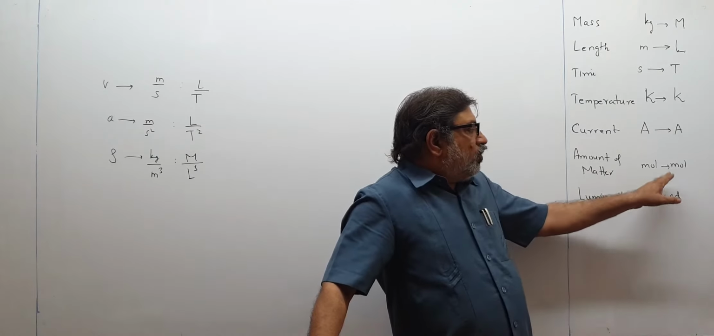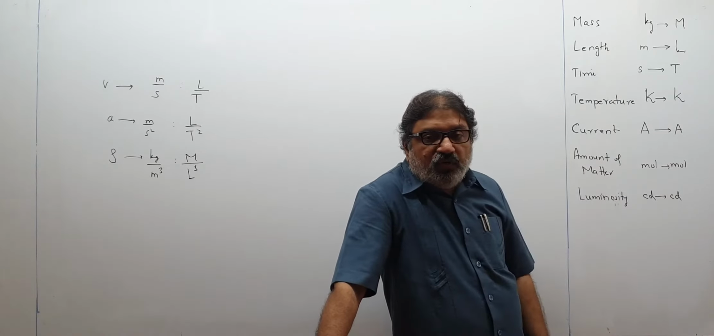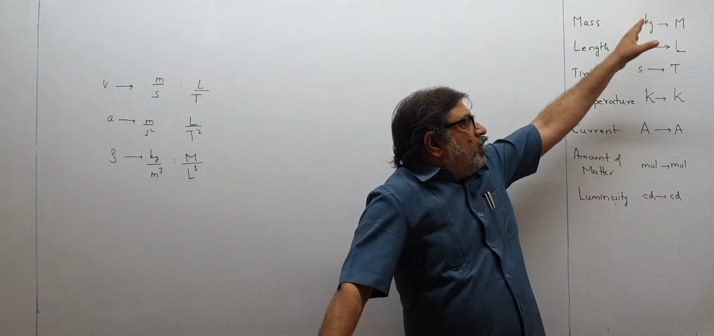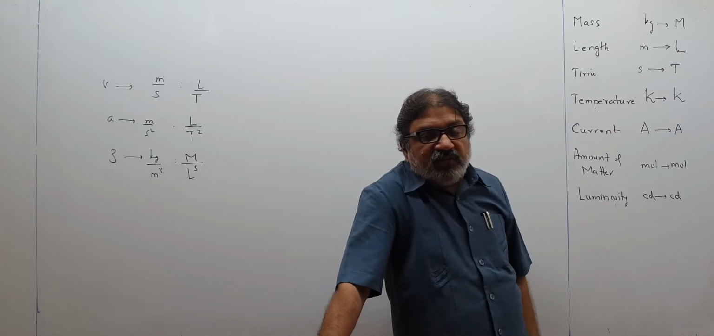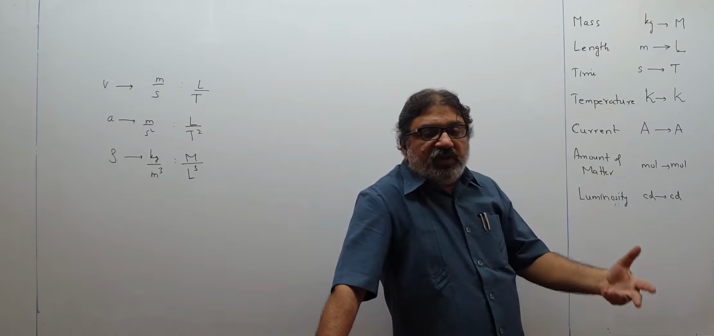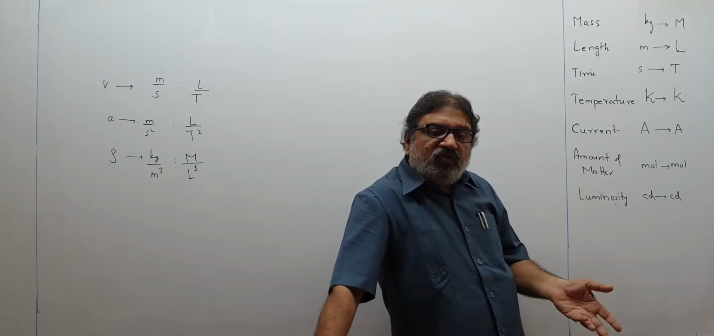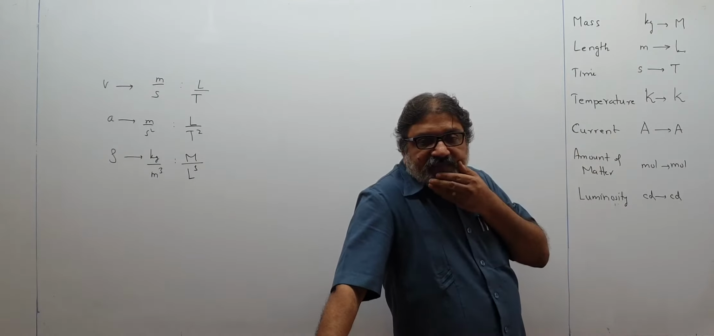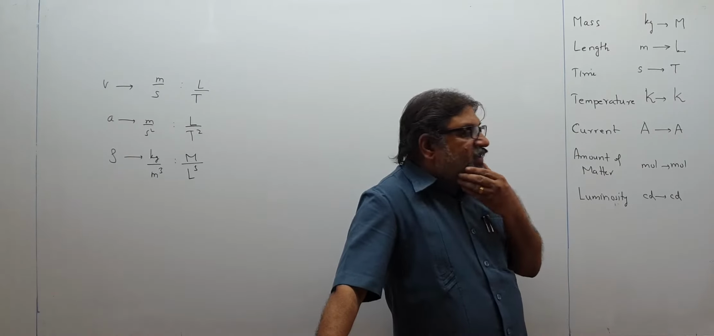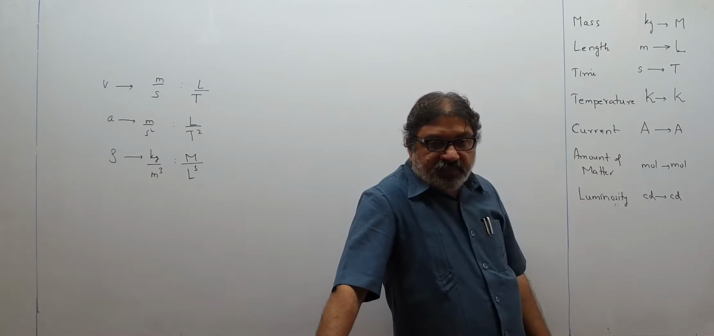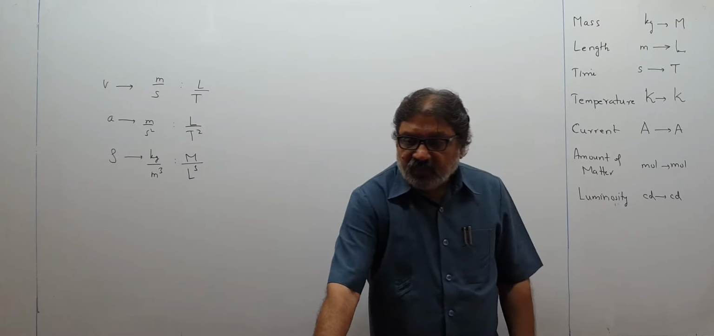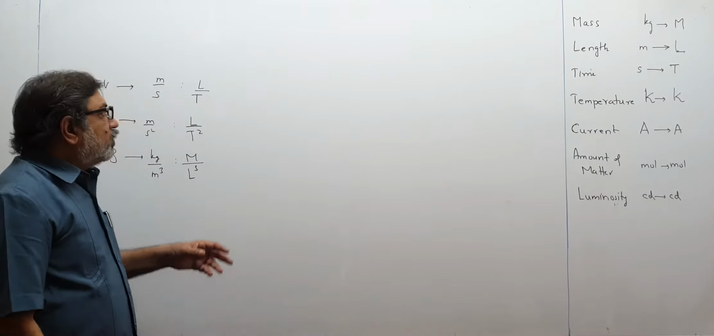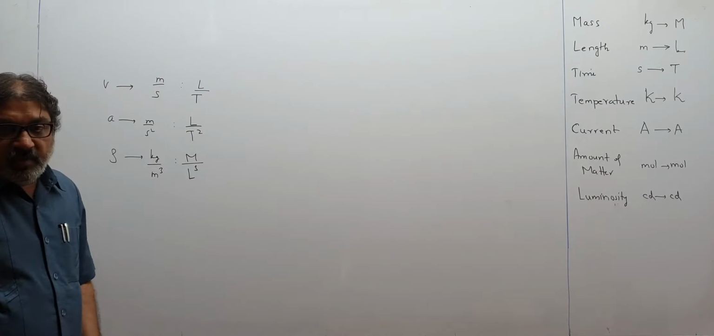These two will be seldom used, but these three will be very widely used in the branch of mechanics, in chapters 1 to 8. Then when we go to the chapters of thermodynamics, Kelvin will come again and again. When we go to the chapters of electricity, then ampere will come, and so on. So right now you may be encountering only MLT again and again.